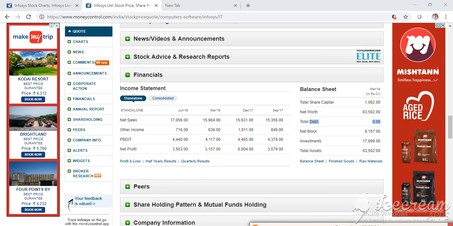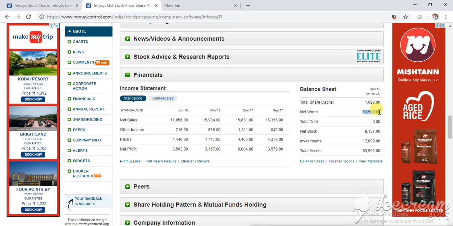By seeing here, you can say they have zero loan. So you always prefer a zero loan company. It's best. Why? Because if you are taking a zero loan company, they don't have to pay any of the interest.